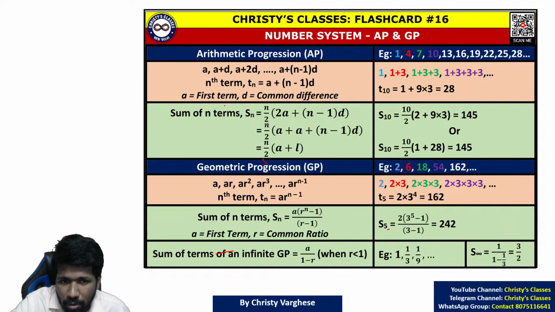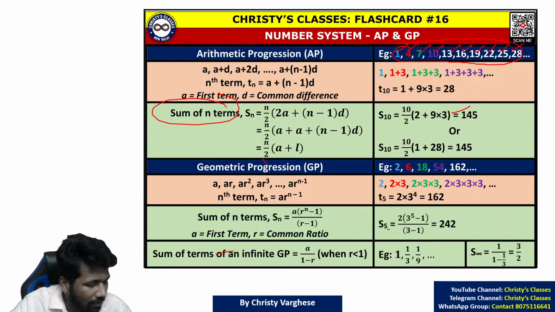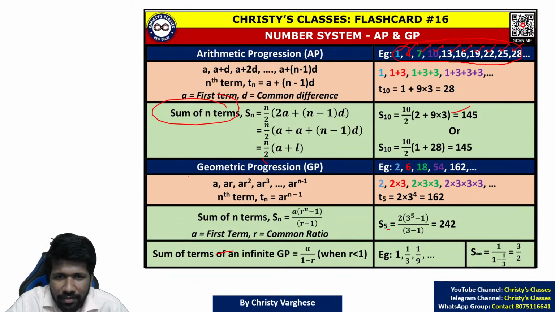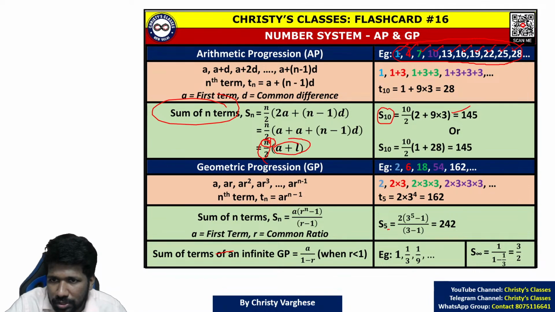Same way, sum of n terms. For example, if you are finding the sum of the first 10 terms here, these are the first 10 terms. Instead of adding 1 plus 4 plus 7 plus 10 plus 13 plus 16 plus 19 plus 22 plus 25 plus 28, that will take time. Right? Instead of that, there is a formula n by 2 into a plus l, where n is the number of terms.